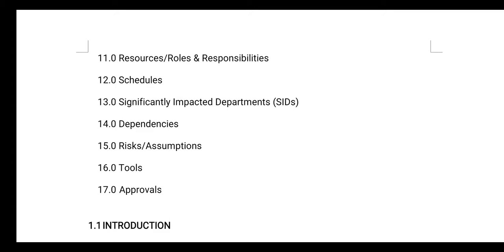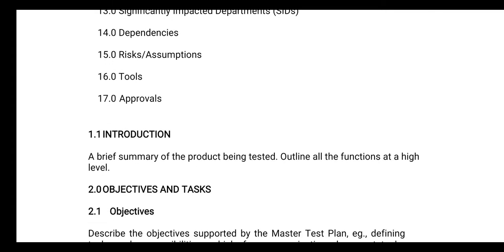Then dependencies, you need to specify the dependencies. Then risks and assumptions, what kind of risks and assumptions you are taking. Next you need to specify the tools, what kind of tools you are going to use. And the last one, after preparing the test plan, you need to proceed with it for approvals.